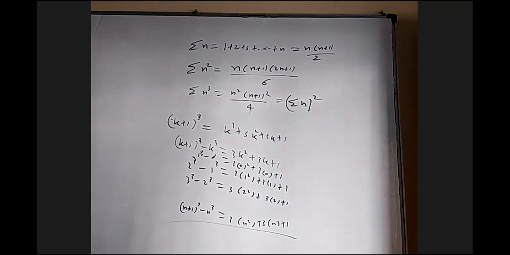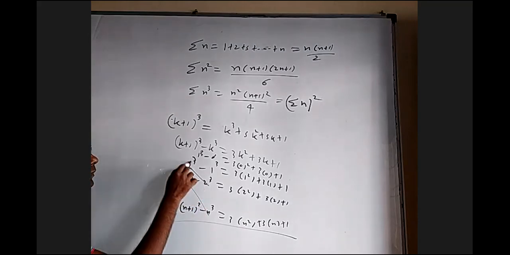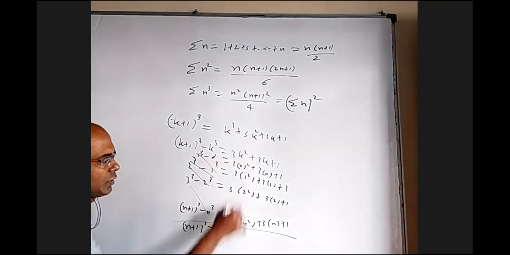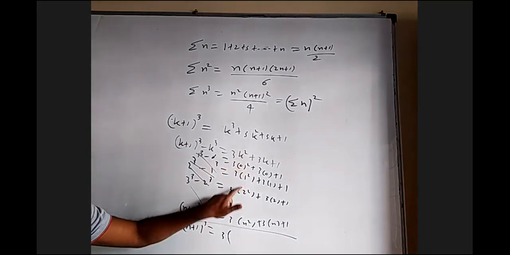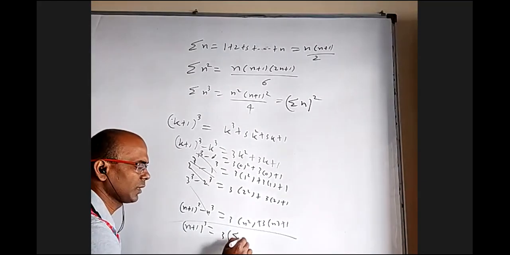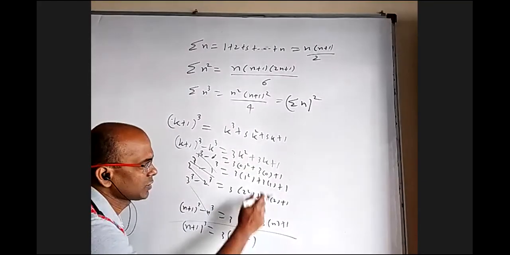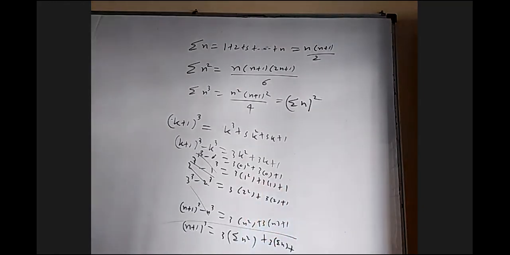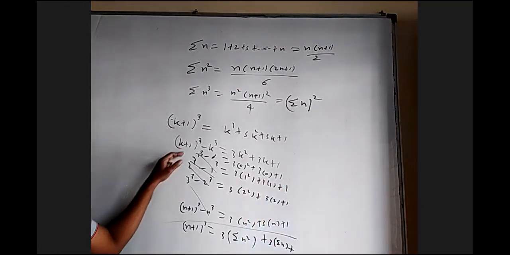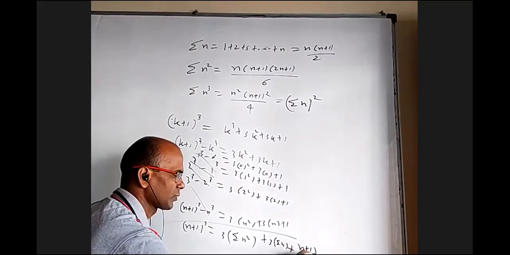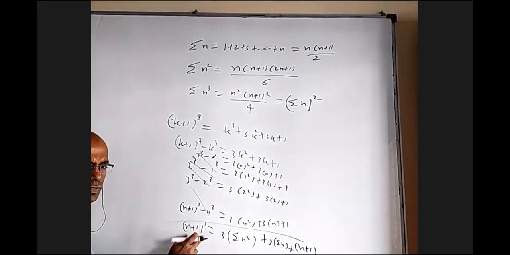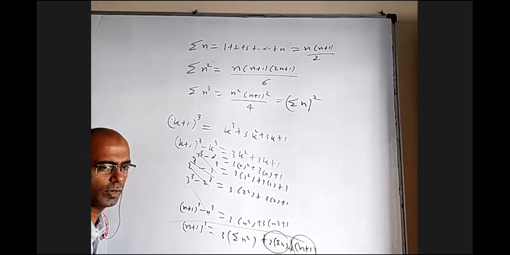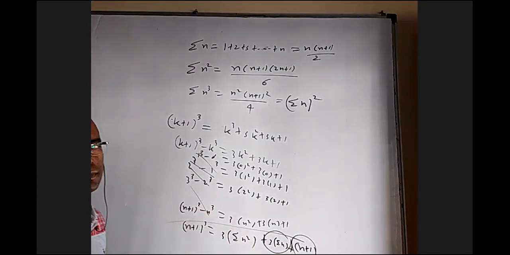When you add all these things, here everything will cancel. You'll be left with only n plus 1 whole cube. Here you will get 3 times 0 square, anyway forget that, 1 square plus 2 square up to n square. This is our question, sigma n square. When I add all these things, you'll get 3 times sigma n square. 1 plus 1 plus 1 is how many times? n plus 1 times, because we have 0 to n. If you keep only n times, no problem, you'll get a minus 1 here, not a big difference. Now, you know this value already, sigma n formula, n into n plus 1 by 2. Bring this side, and you'll get the sigma n square formula.